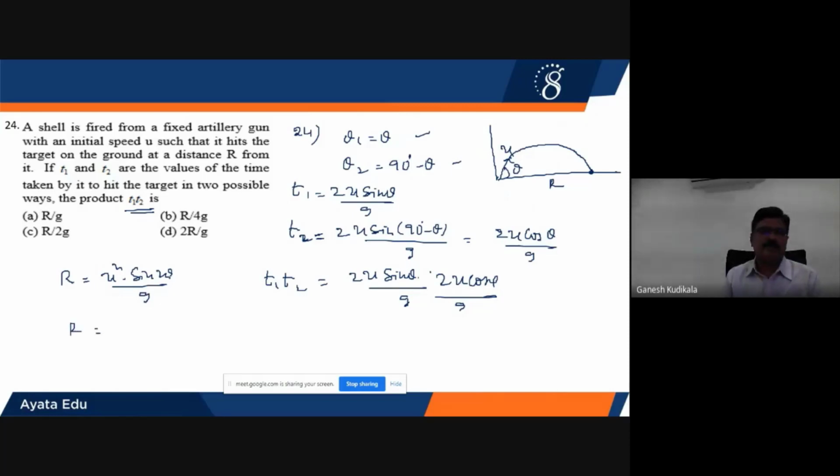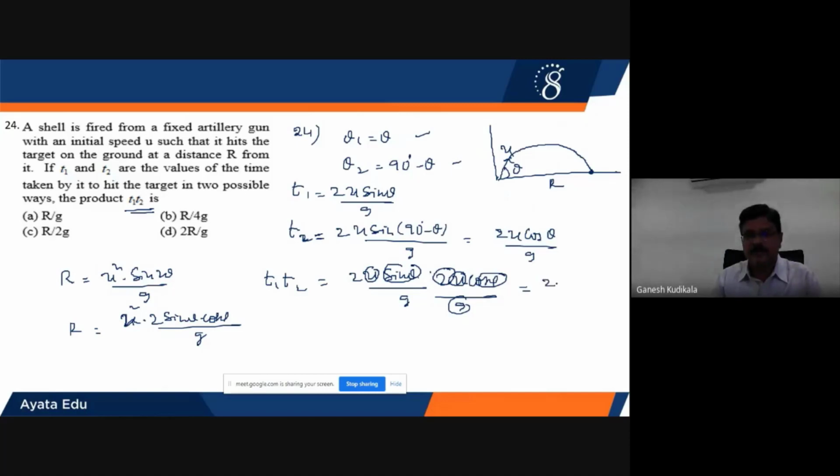So therefore r will be equal to, let us expand using the double angle formula, u square into 2 sine theta cos theta divided by g. So therefore we require u square. Yes, u square is there with me, and 2 I can consider with sine theta or cos theta, divided by g. So therefore all will become r. 2 into remaining r, 2r by g. So that is your fourth option.